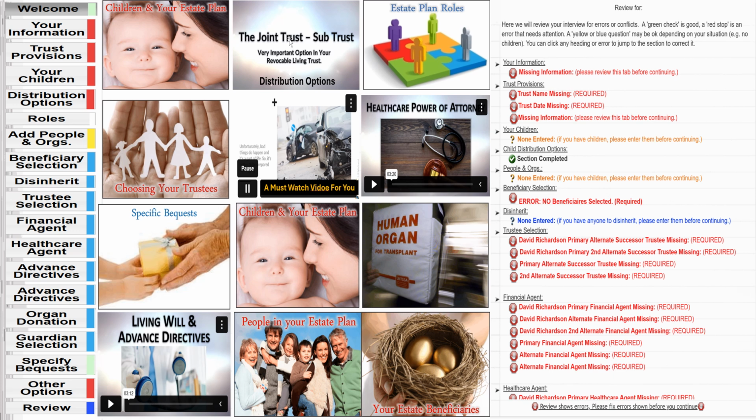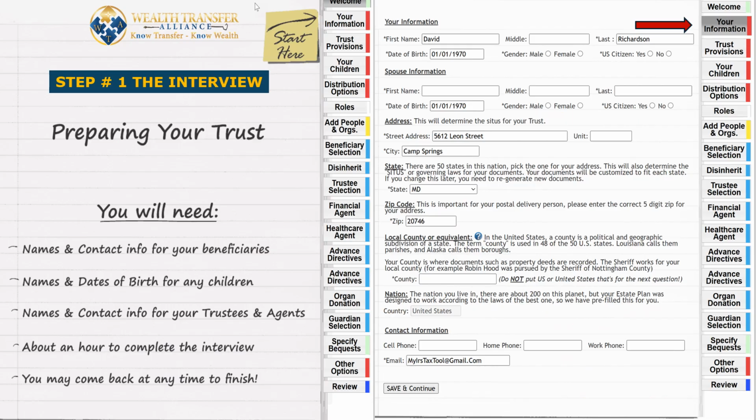As you're going to see later on, we put our contact information in for you. Should you have any questions, you can contact the information office at our headquarters, and we'll be more than glad to answer your questions. Now we're getting into the software. This is actually your information.